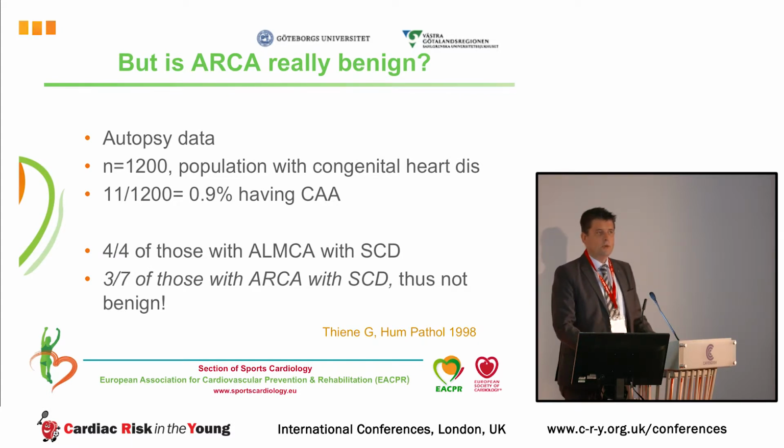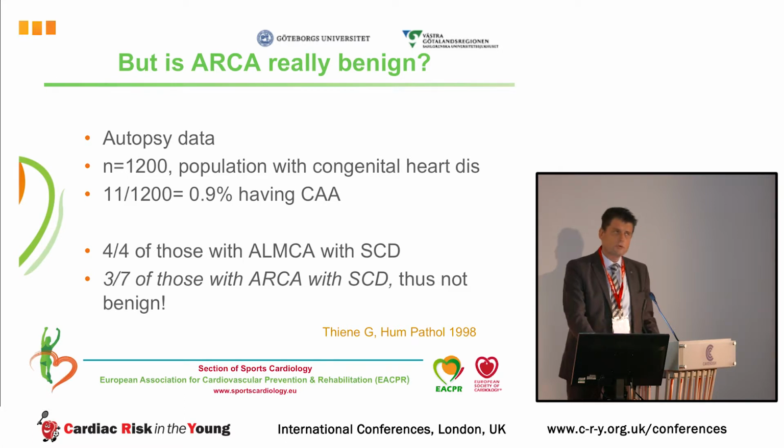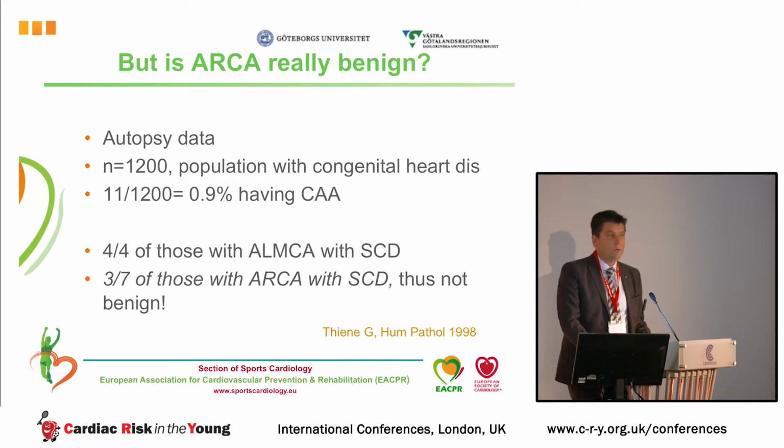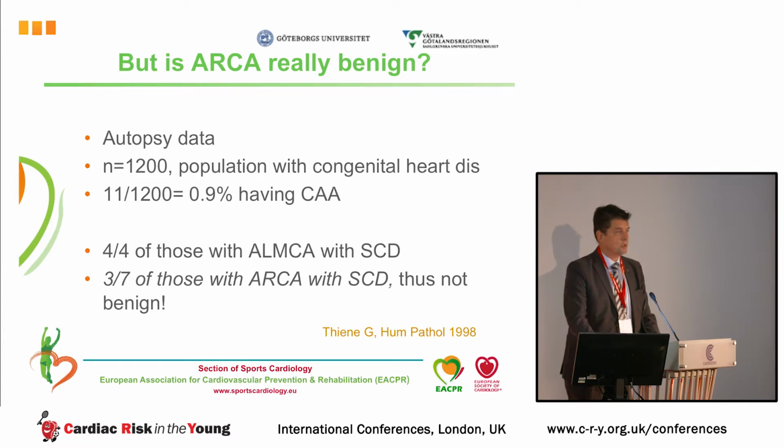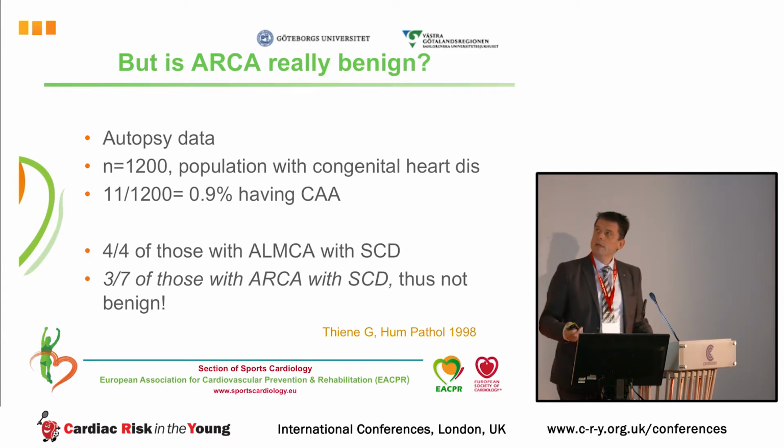But then again, some evidence emerged that maybe the anomalous right coronary artery passing between the great vessels might not be so benign after all. And this is also a selected population of 1,200 Italians having congenital heart disease, in which you might expect a larger degree of coronary anomalies perhaps, and they had 0.9% having coronary anomaly, and 4 of those had anomalous left main, and all these were associated with sudden cardiac arrest, and 3 out of 7 of the anomalous right coronary arteries were associated with sudden cardiac arrest. So maybe the anomalous right is not so benign after all.